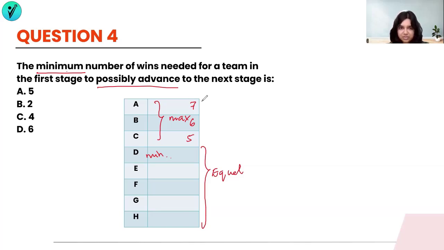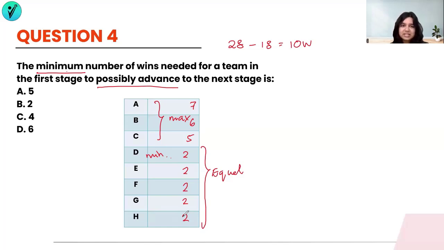So how many wins are already gone out of this? 7 and then 5 is 12. 12 plus 6 is 18. We know that there are a total of 28 wins. Out of these, 18 wins have been given to the top 3 teams. That means I am remaining with 10 wins still to be distributed amongst all the others. Now, 10 wins can be distributed evenly as 2, 2, 2, 2, and 2 because there are 5 teams left.